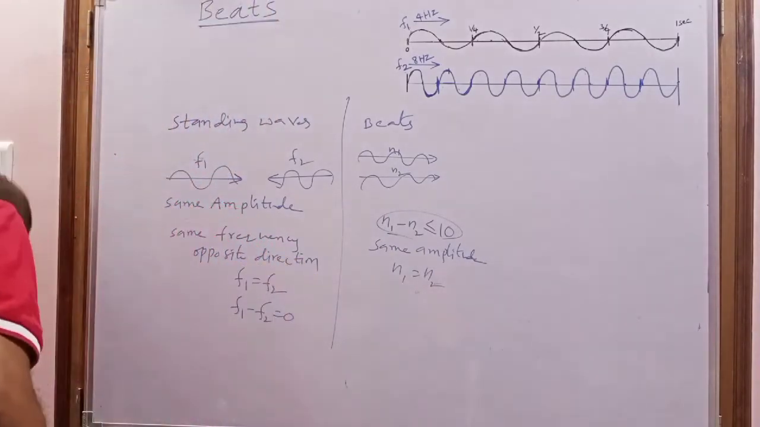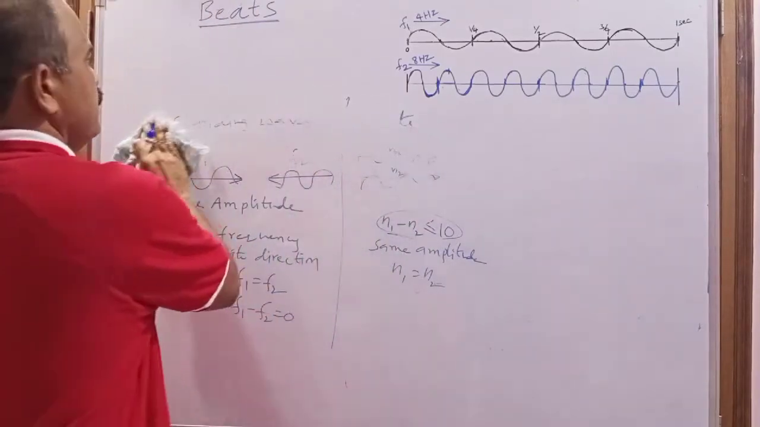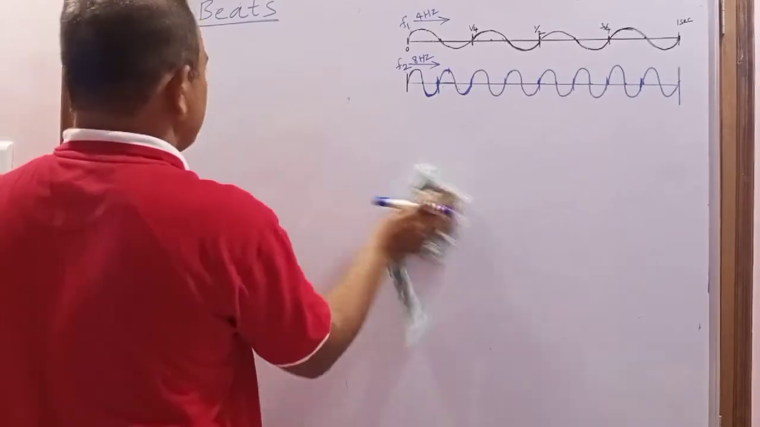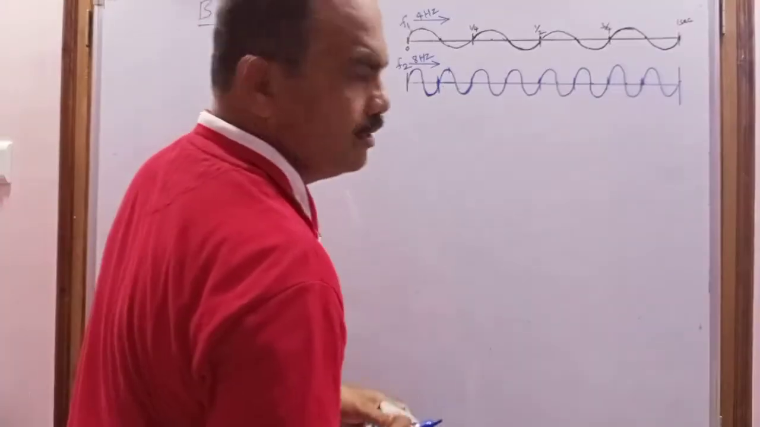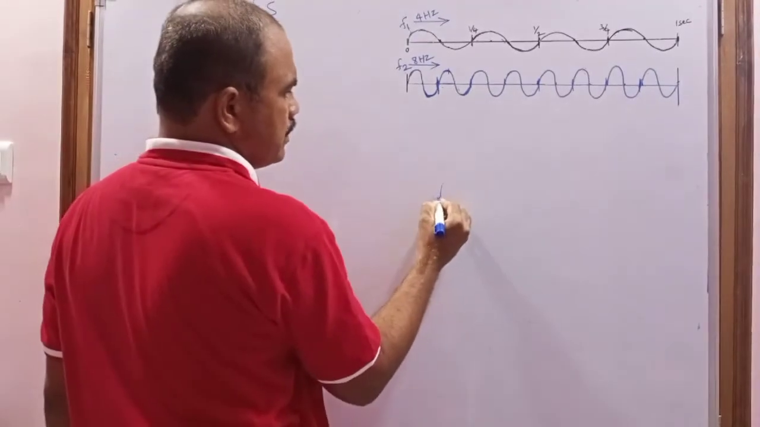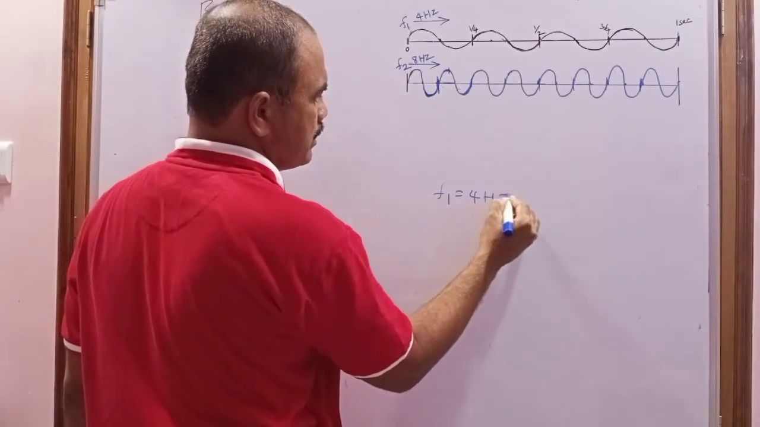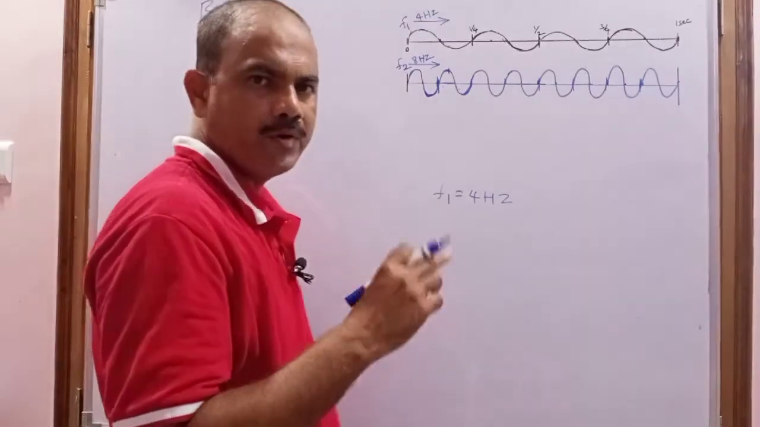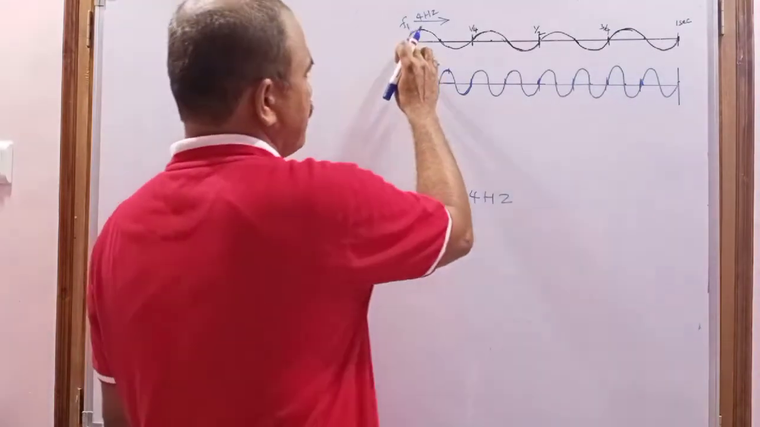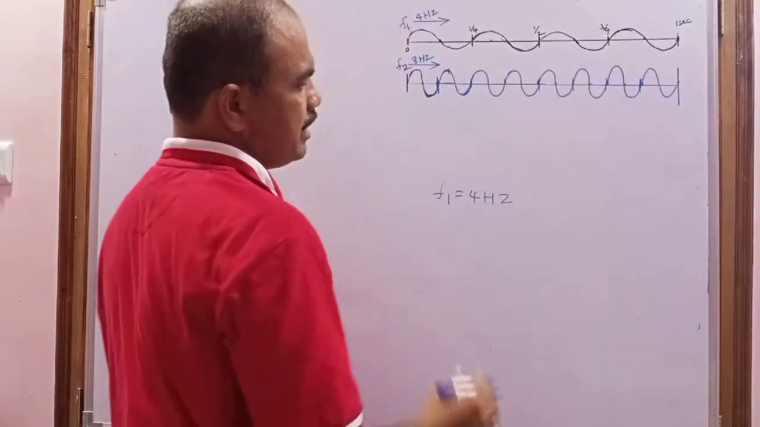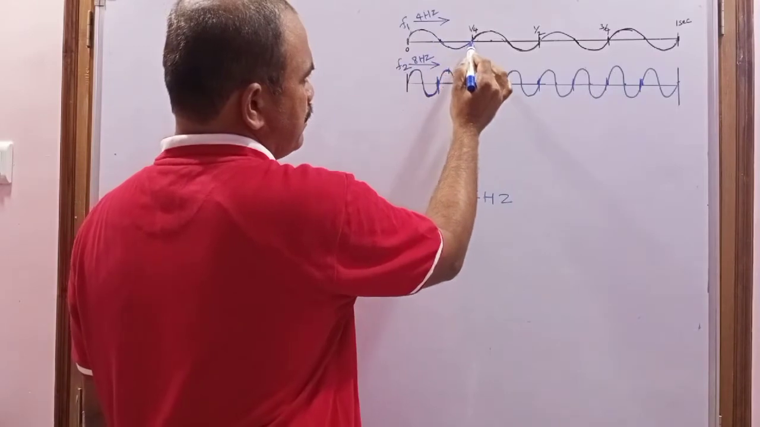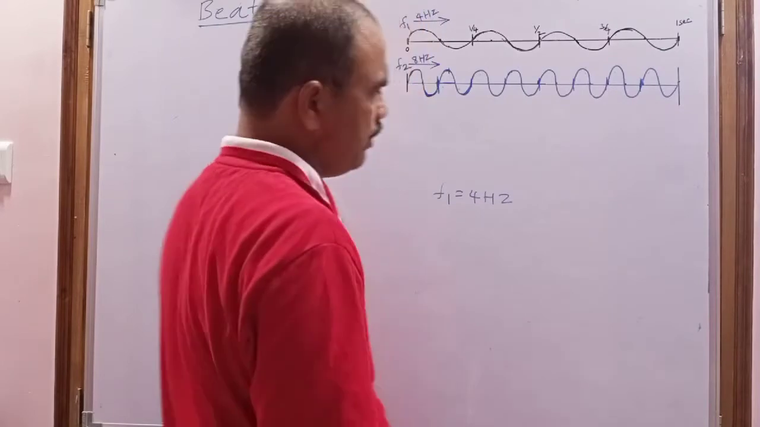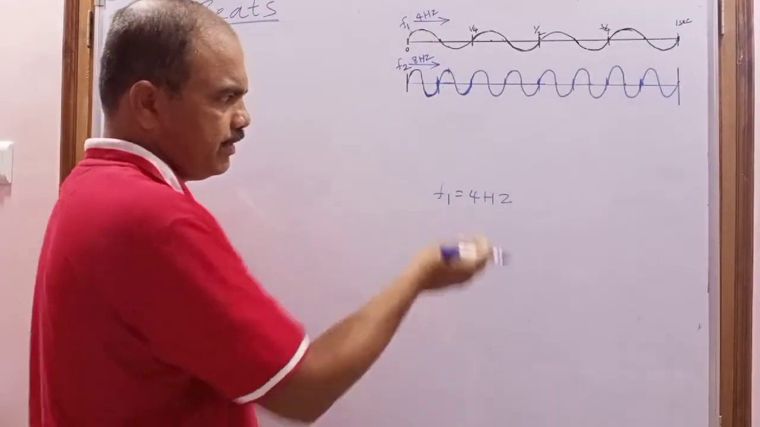Next we come to beats. Here there are two waves, which I have already drawn on the board. This is the first wave, having a frequency of 4 Hz. Frequency means the number of waves produced in 1 second. Let us consider this span as 1 second. In 1 second, this is the first wave, second wave, third wave, fourth wave. It produces 4 waves, that's why the frequency is 4 Hz.